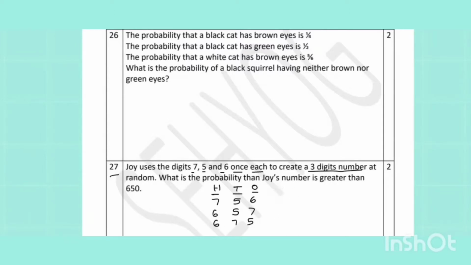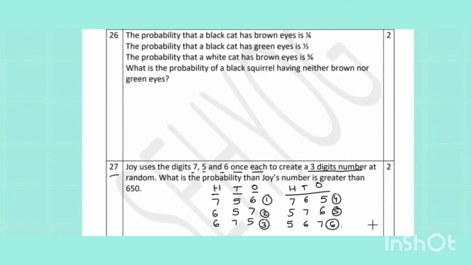Keeping 6 in front, there can be 5 and 7 and 5. Again keeping 5 in front in the hundreds place, we can keep 7 and 6 in either tens or ones place. So, we get 6 possibilities like this, 6 outcomes.